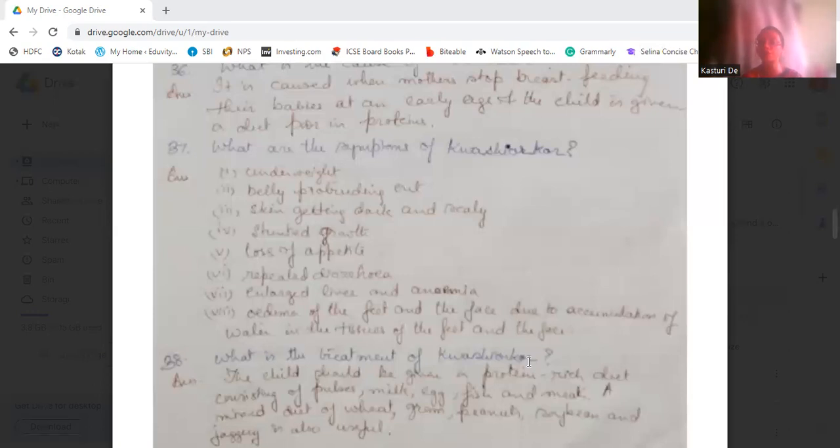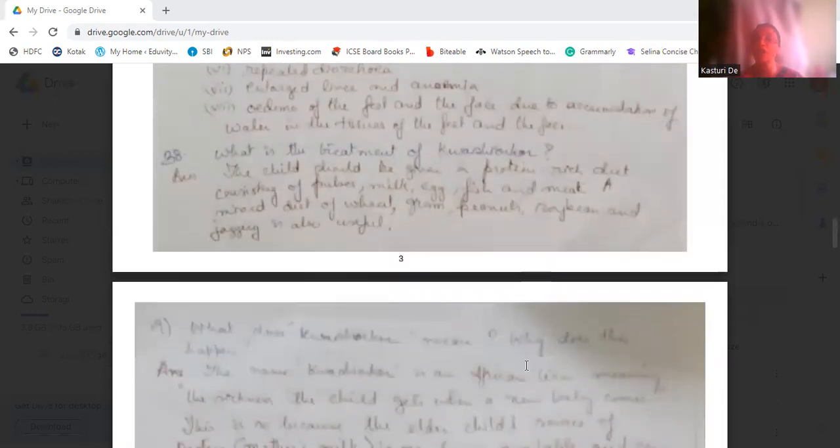Okay. Now, what is the treatment of kwashiorkor? The child who has kwashiorkor will have to be given a protein-rich diet. Even for control, if a child is given a protein-rich diet, then he may not get this. It should contain pulses, milk, egg, fish, meat. And if he is a vegetarian, not non-vegetarian, then he can be given a mixed diet of wheat, gram, peanuts, soybean, jaggery.